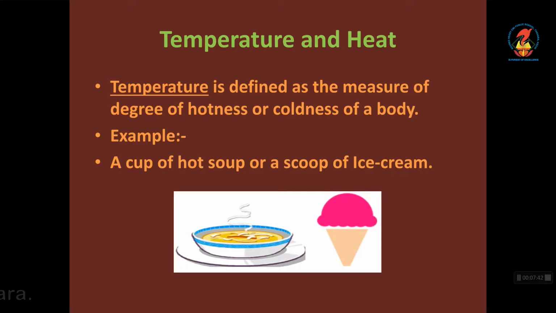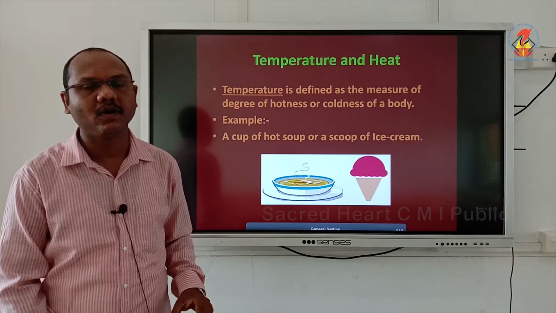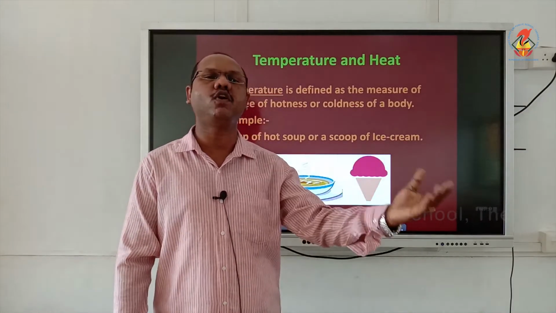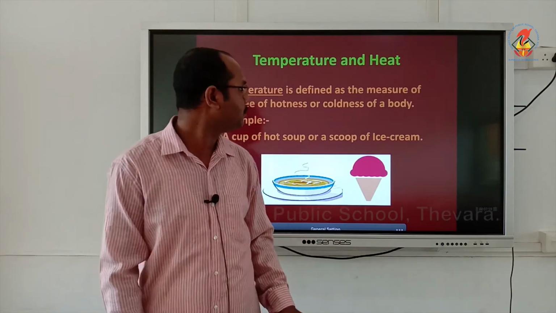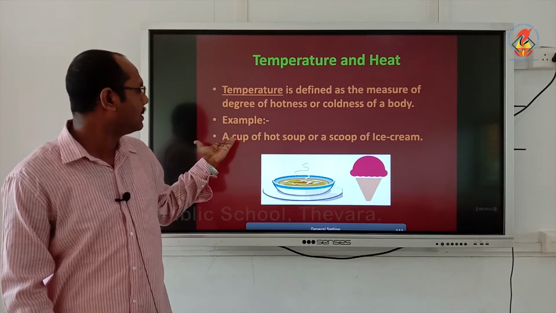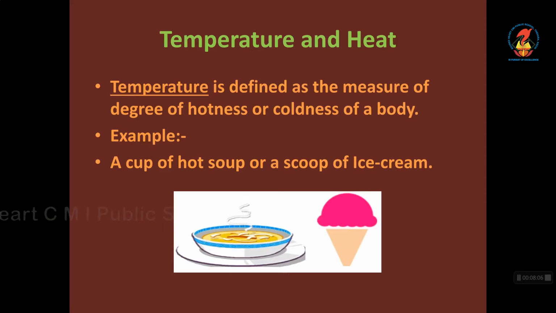Now what is meant by temperature? Temperature is defined as the measure of degree of hotness or coldness. Example, a cup of hot soup or a scoop of ice cream.